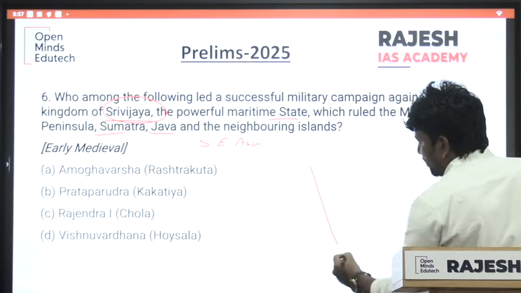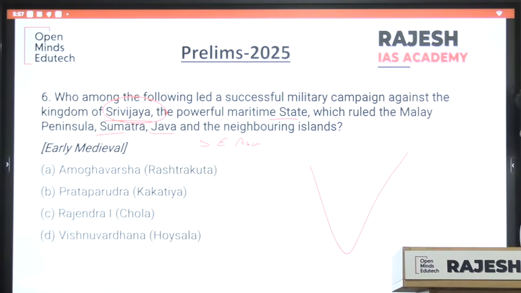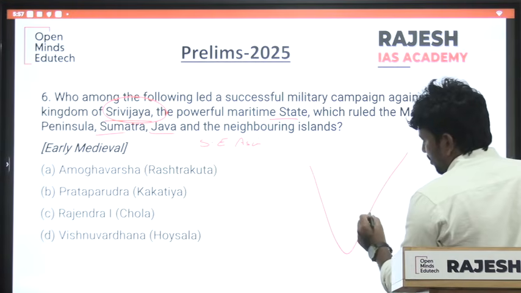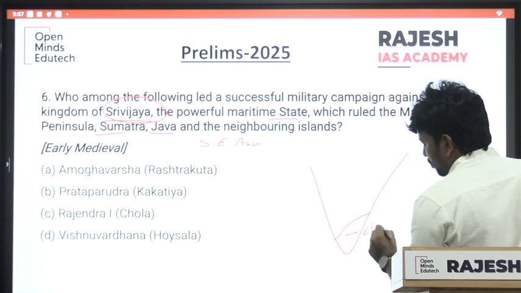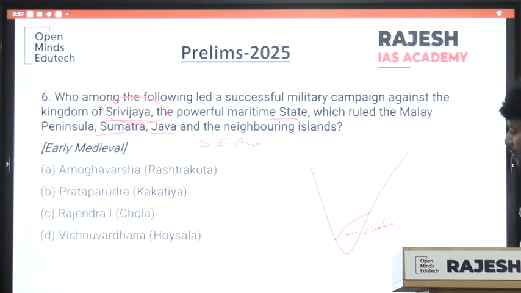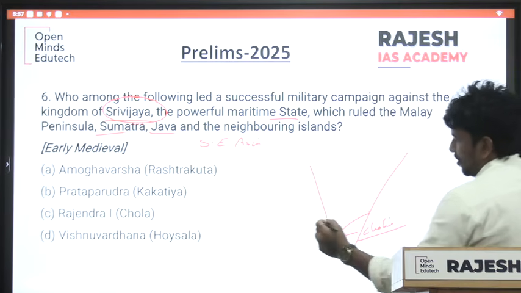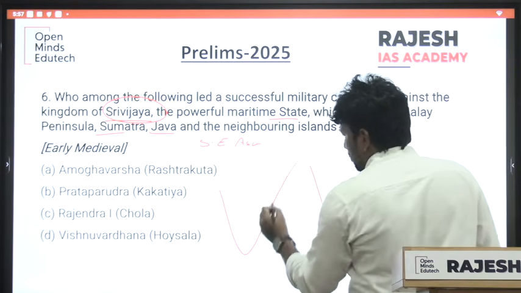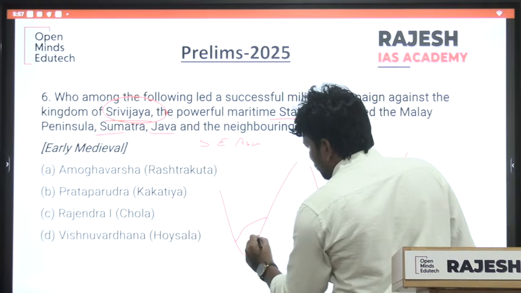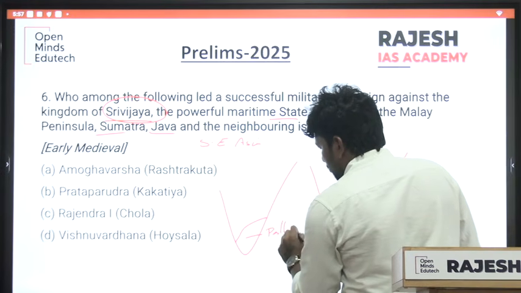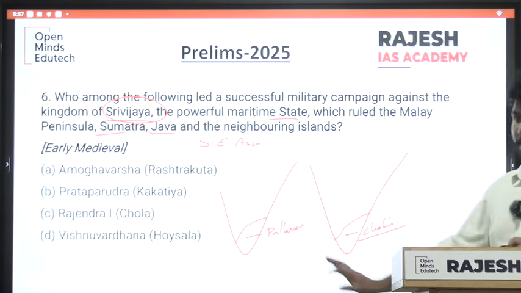So I am telling a few concepts here. Cholas. Okay, Cholas. Before Cholas, we have Pallavas.